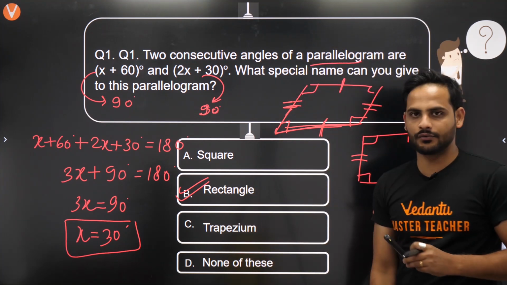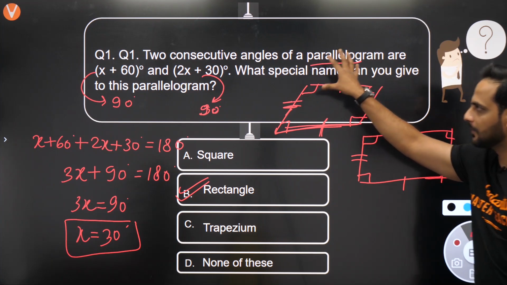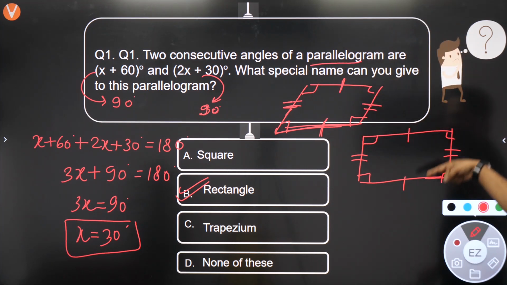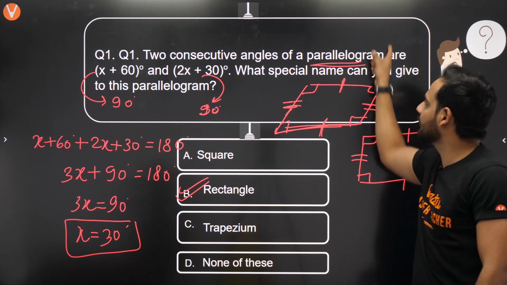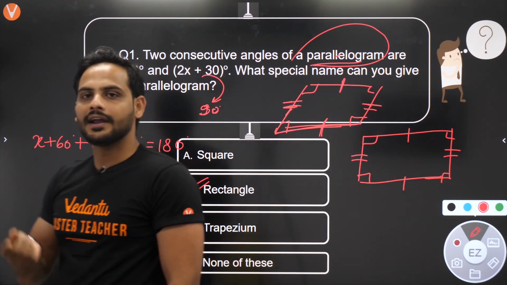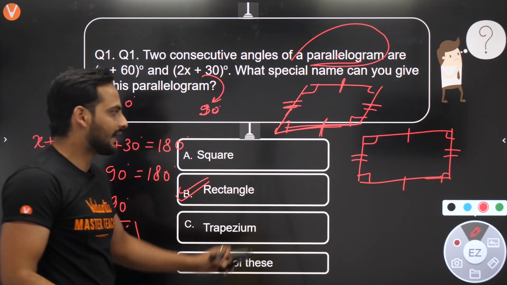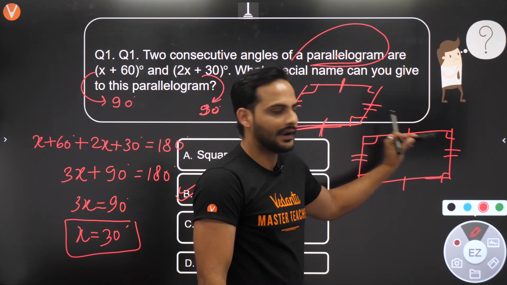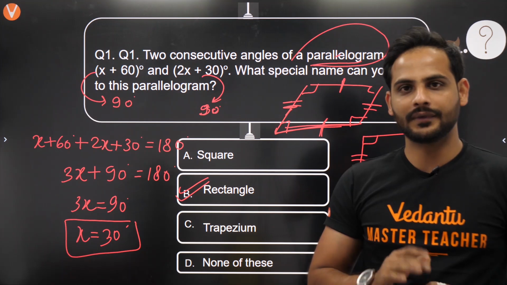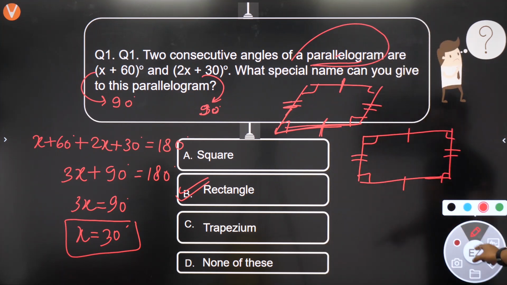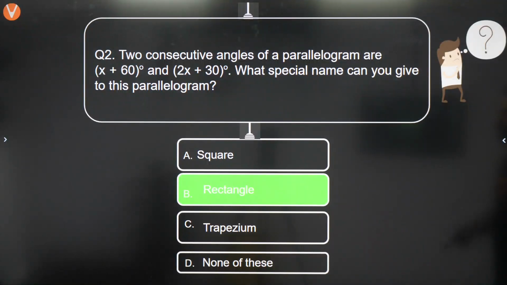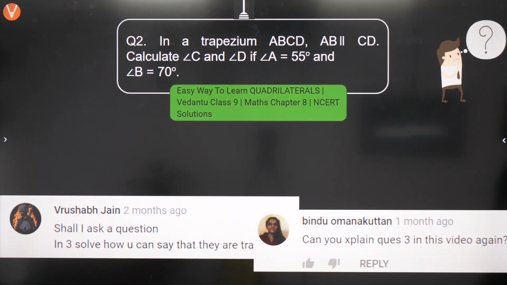Now why it is not a square? Is it given by this information? Can you prove that all the sides are equal? I can prove opposite sides are equal. Why? Because it is given as parallelogram. But I cannot prove that all the sides are equal, and since I cannot say that all the sides are equal, I can only say opposite sides are equal and all the angles are 90 degree. That means definitely it is a rectangle. Understood? I hope this doubt is cleared now. Okay beta, so the correct answer we will be having here is what? It is a rectangle. Let's move to the next part.